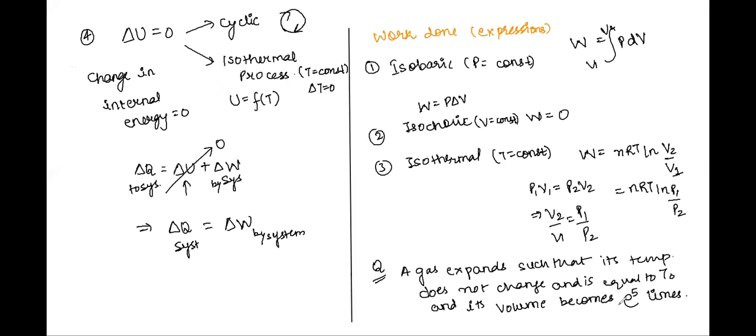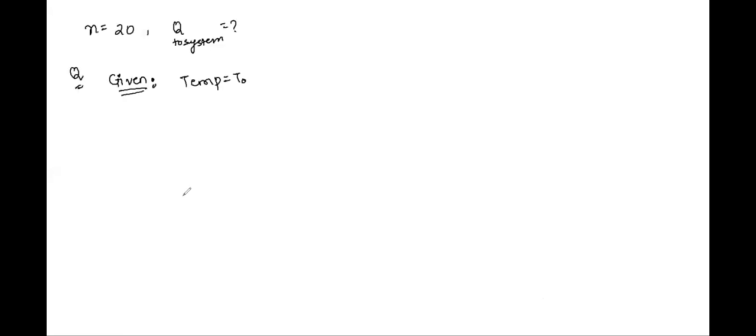And its volume becomes e to the power 5 times of itself. So let's say the initial volume was V naught, it becomes e to the power 5 V naught finally. Number of moles is given as 20. What are we supposed to find out? Q of the system, the heat given to the system.